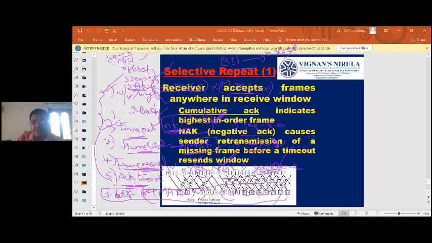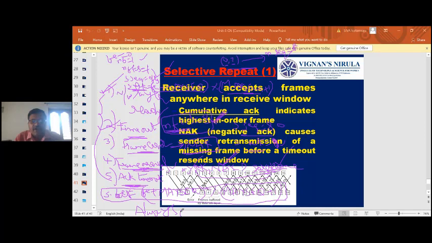If it is a negative acknowledgement, then simply resend the frame. If it is a data frame, simply send the frame as it is, acknowledging the previous frame. And if it is an acknowledgement timeout, then simply resend the acknowledgement. Any doubt till here? Very easy. So the concept is you have to understand. Don't buffer the frames. Even though you got the error, just discard the frame which got the error and continue with the next frame. But one important thing is that it always arrives in order.